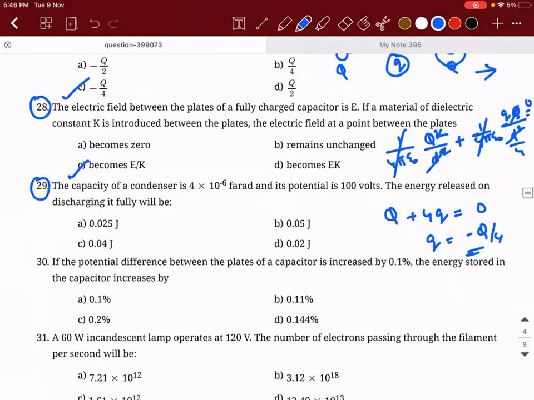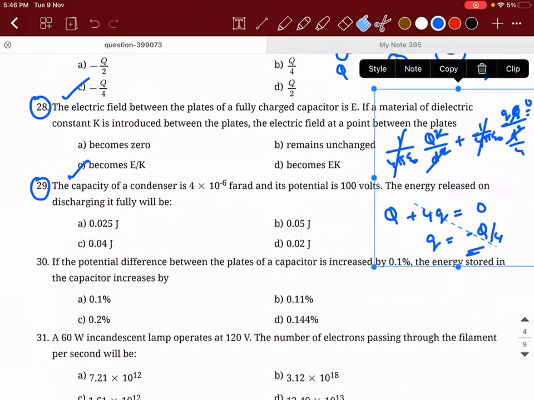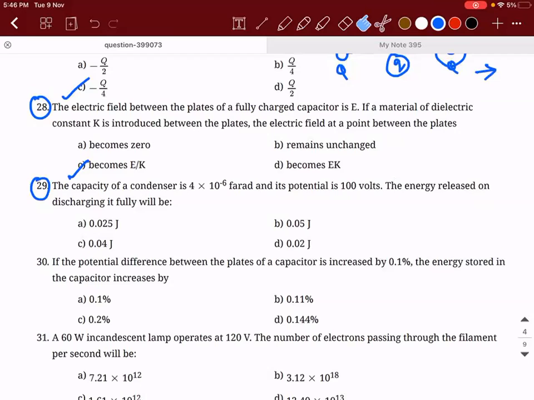29th. The capacity of a condenser is 4 into 10 power minus 6 farad and its potential is 100 volt. The energy released on discharging it fully will be? It's a simple question again. The energy that will get released on discharging it is nothing but the complete energy stored in it.